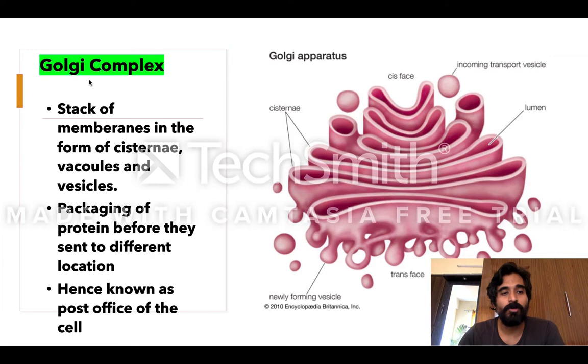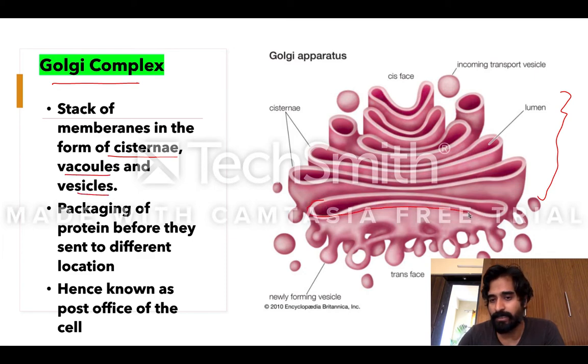Okay, now let's talk about Golgi complex. So this is the structure of Golgi complex. You can see it is some sort of membrane in the form of cisternae, vacuole and vesicle. So there are three parts. This membrane is known as cisternae. Not that important for BPSC or any exam, but for the sake of completion, you should know that this is cisternae, which is stacked, like a stacked book. And this is vesicle, and there is a vacuole also.